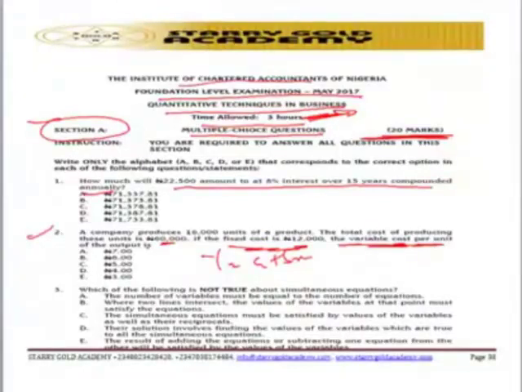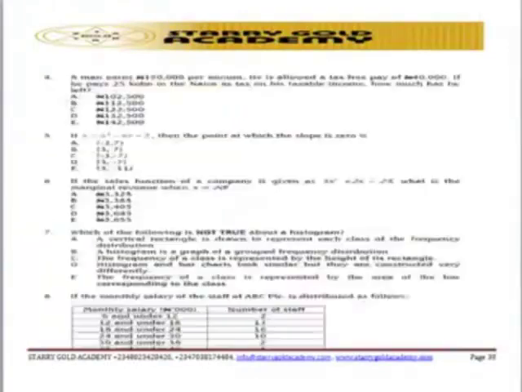B represents what? Variable cost per unit. And S represents what? The volume or output. So if you can use the formula, then you can get what? The solution of question 2. So let's look at another question, which is on the calculation aspect. We are moving to question number 4.